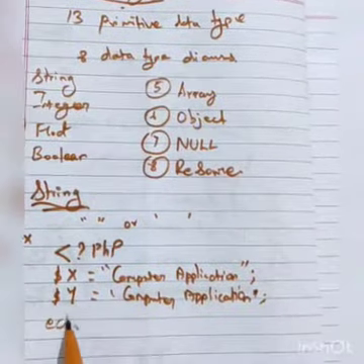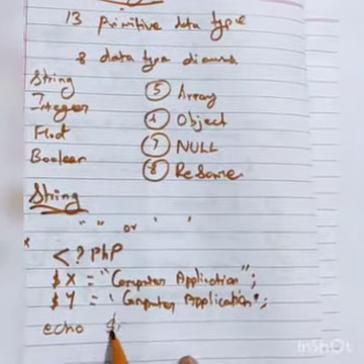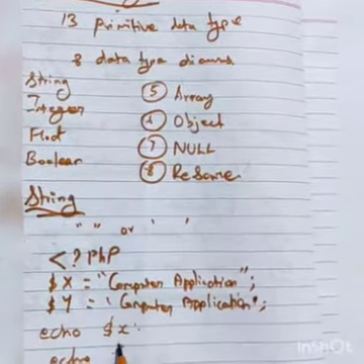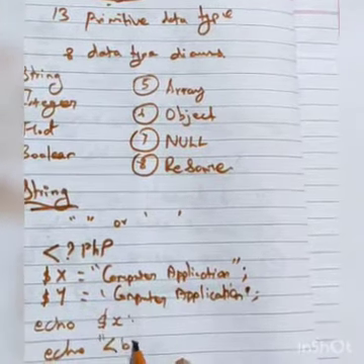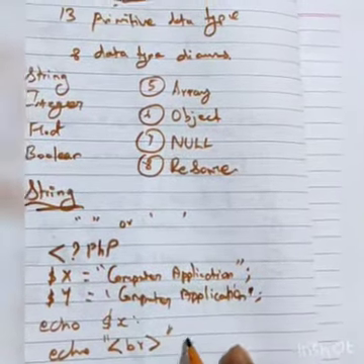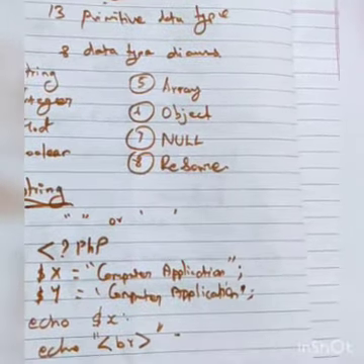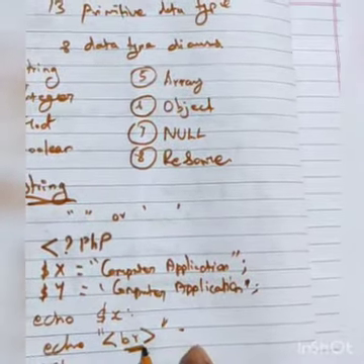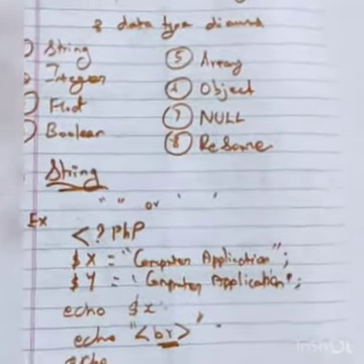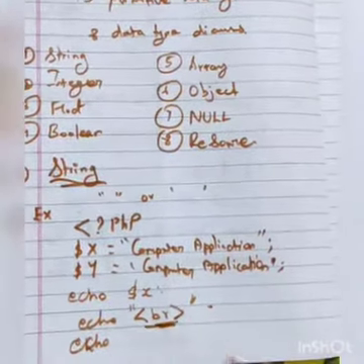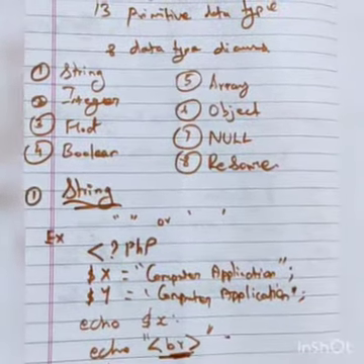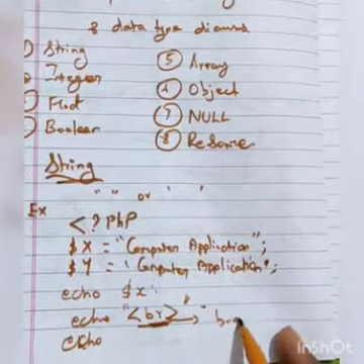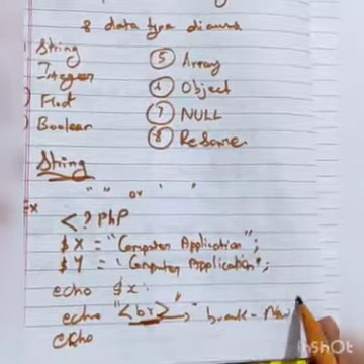But here echo means if you print dollar symbol X, that is computer application printed. Then echo break, double quotation BR, means a new line is created. You already know this break tag from the HTML language you studied. In case you don't know, you can learn it now: BR means break, a new line feed.